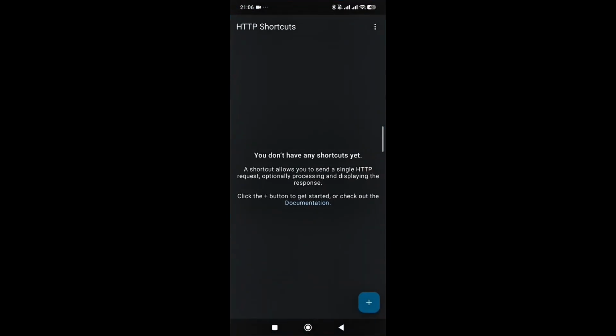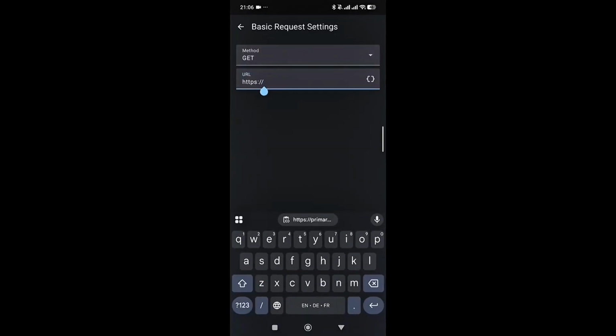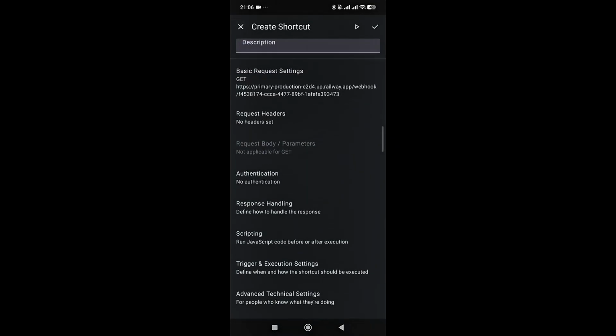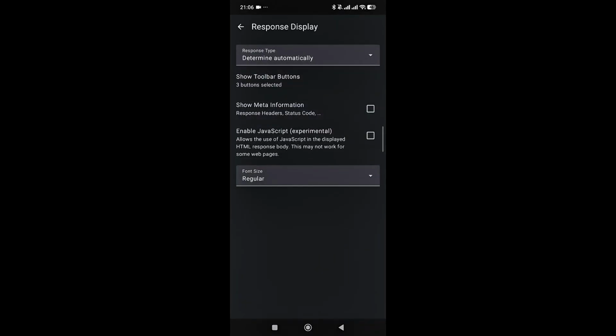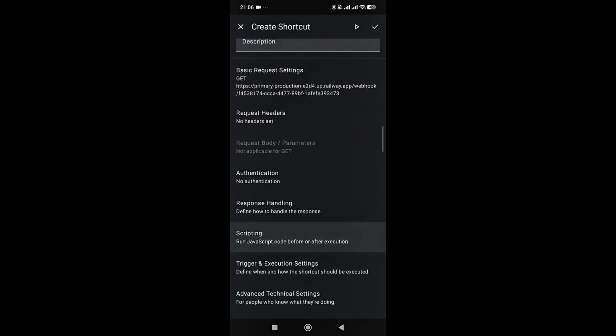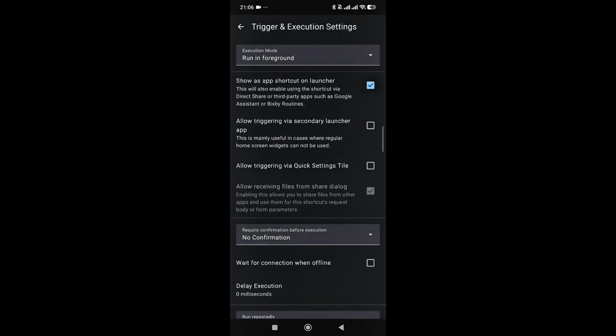Open the app HTTP Shortcuts, click on the plus, then create from scratch, give it a name, for example daily news, then hit save, and paste in the production URL from the workflow, so from the webhook. After you paste it in, you can go to response handling, then turn off determine automatically and put it in plain text. Then you can go outside, and there are many options, as you can see, also for scripting and triggers.